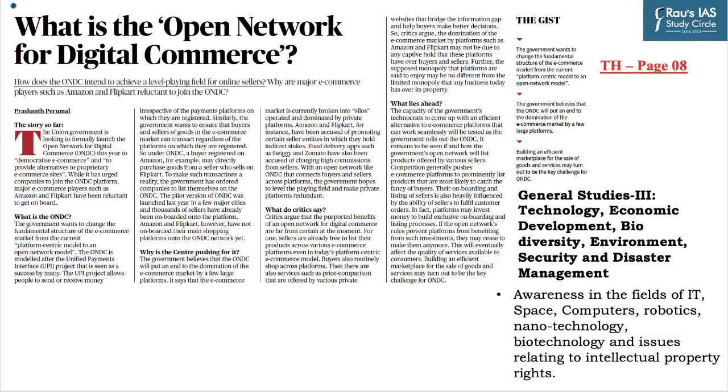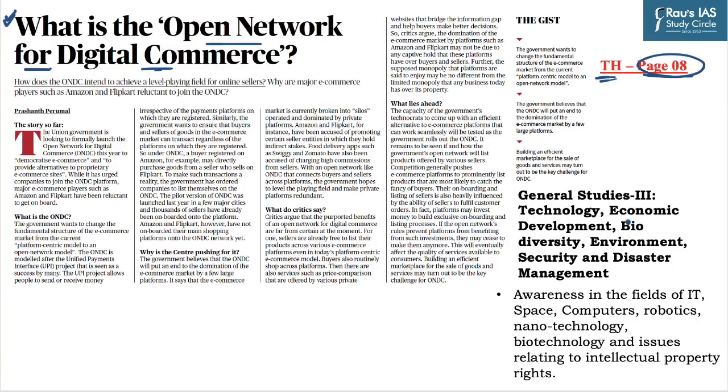The last topic of today's discussion is based on this news, which featured on page number 8 in The Hindu. It basically talks about the Open Network for Digital Commerce. The Union government is looking to formally launch the Open Network for Digital Commerce, which is famously known as ONDC, this year to democratize e-commerce in India. While the government has urged companies to join the ONDC platform, major e-commerce players such as Amazon and Flipkart have been reluctant to get on board.